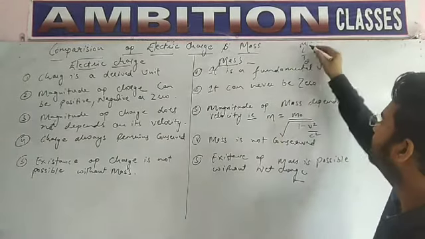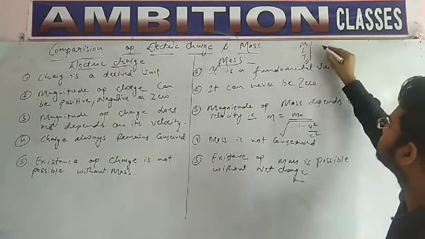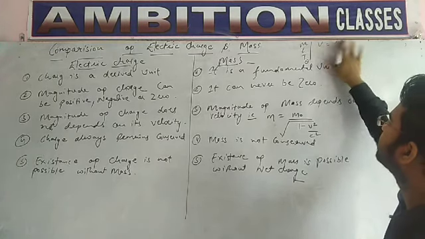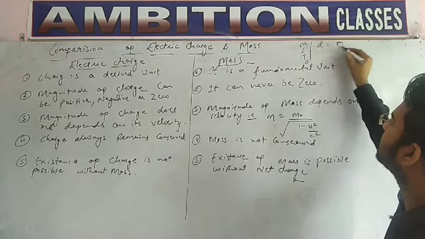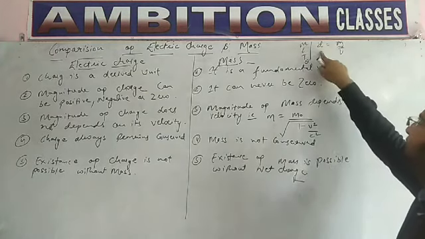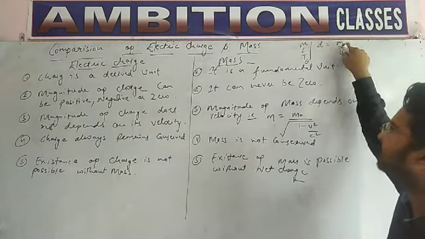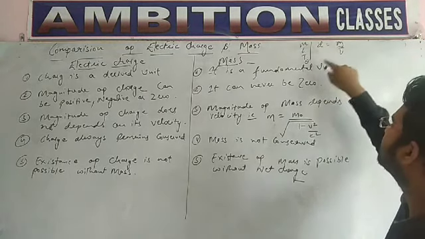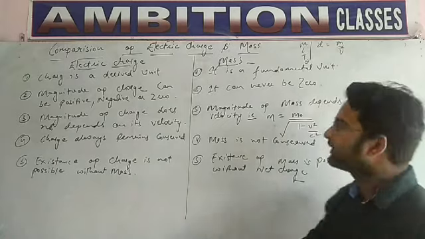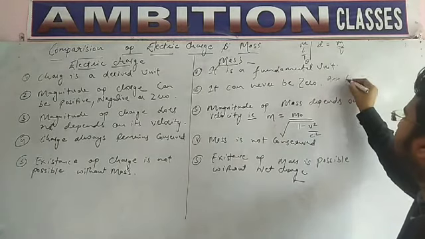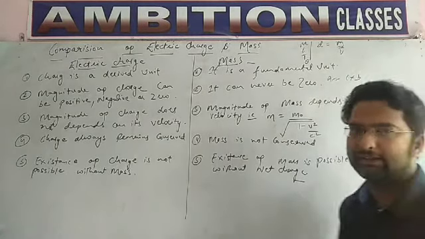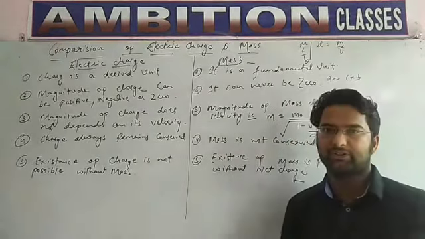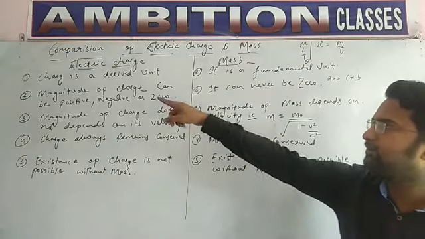Likewise, if we come to density, its formula is density equals mass upon volume. So density depends upon mass as well as volume, that is, directly proportional to mass and inversely proportional to volume. What about area? Area is length into breadth, that is, area depends upon length as well as breadth. So a quantity which depends upon other quantities for its existence is known as a derived unit. So charge is a derived unit.